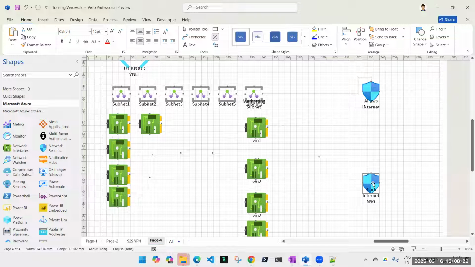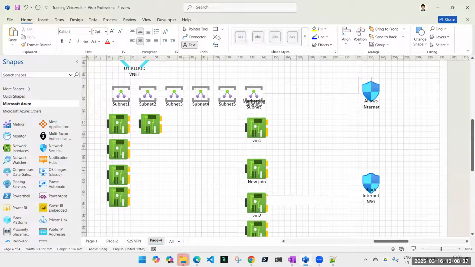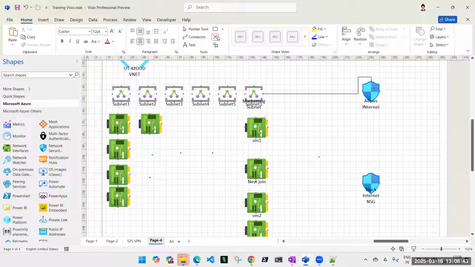I want to block the internet for that guy. Let's say he's the new joiner. Then what solution do you have? How can I restrict the internet access for this guy? Block internet NSG should be applied on the new joiner.